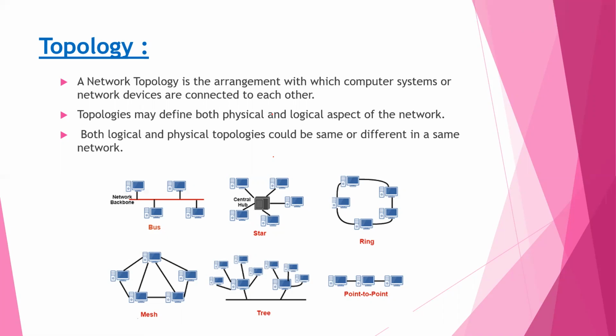Physical and logical topologies can take several forms. Most common are bus topology, star topology, ring topology, mesh, tree, and point-to-point network topology.